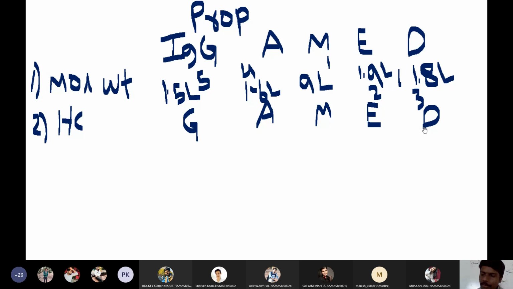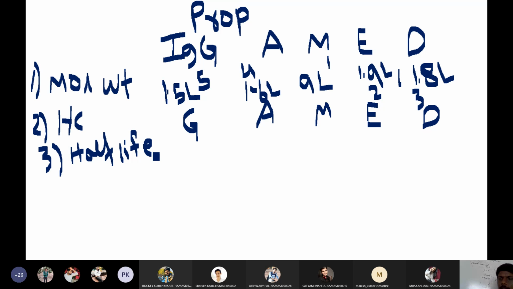So let us see the half-life of these antibodies. I'm writing half-life. Half-life means the duration of time for which it will stay in active form in the blood circulation. So, half-life of individual antibodies.